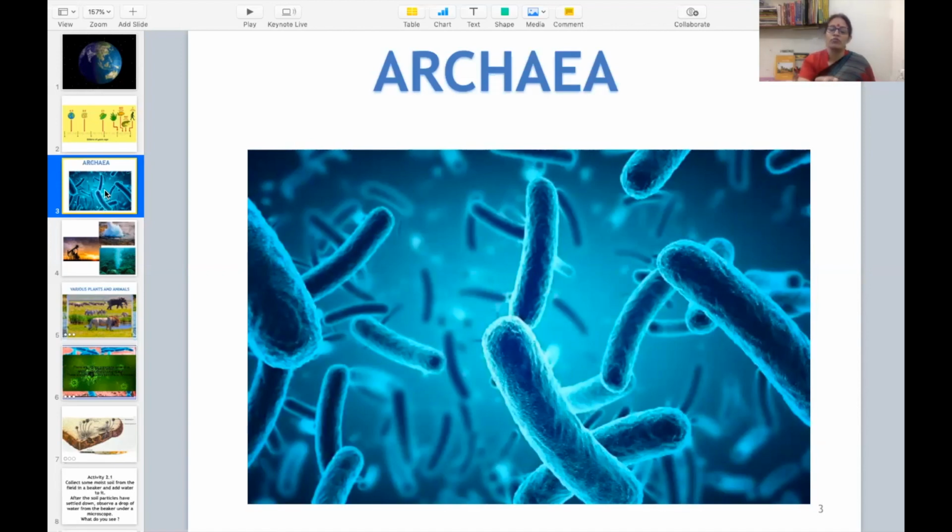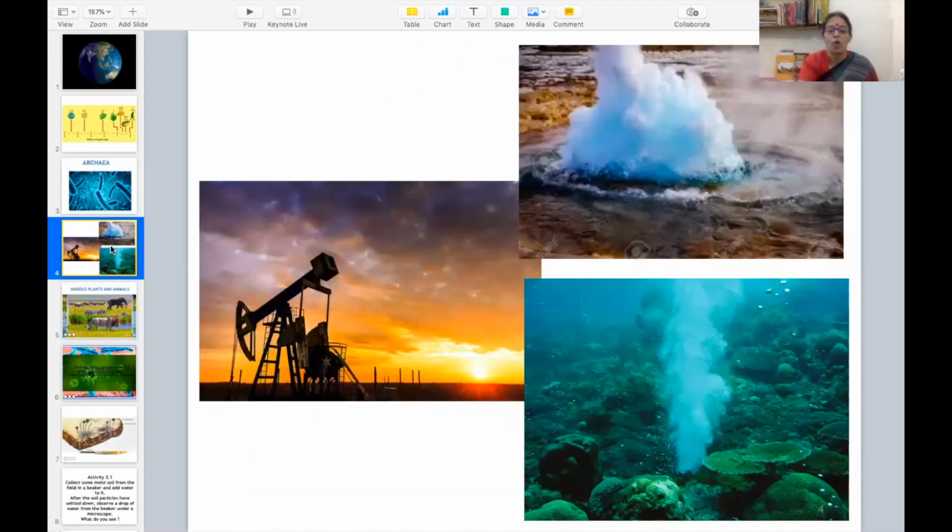ARCHAEA was able to survive in volcanic vents, geothermal vents, even hot geysers. So much harsh temperature was there, and ARCHAEA was surviving. Till date, ARCHAEA are found in oil wells, hot geysers, or geothermal vents.